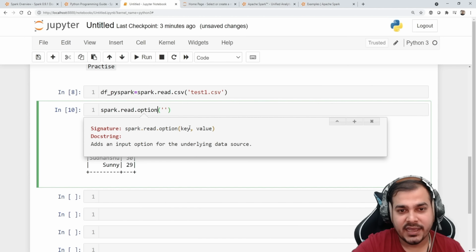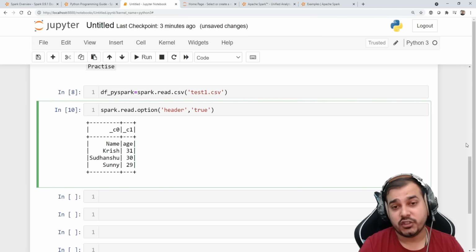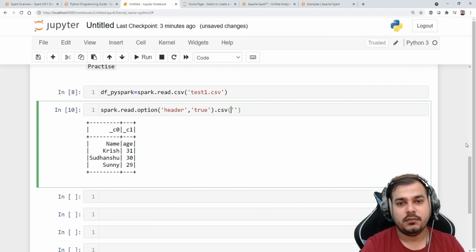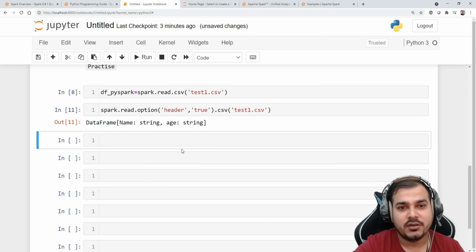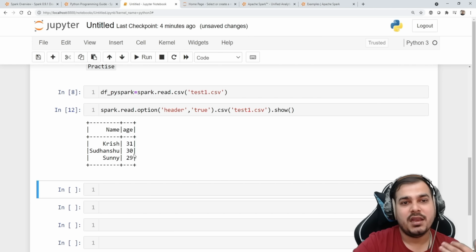There'll be something like a key and value that you will be providing in option. So you can just write header, true. Whatever value is in the first row will be considered as your header. And if I write csv with respect to test1.csv, now I'm just going to read this test1 dataset. Once I execute this, you'll see I'm able to get name string, age string. Let's see our complete dataset. If I execute this now, I'll be able to see the entire dataset with these particular columns.